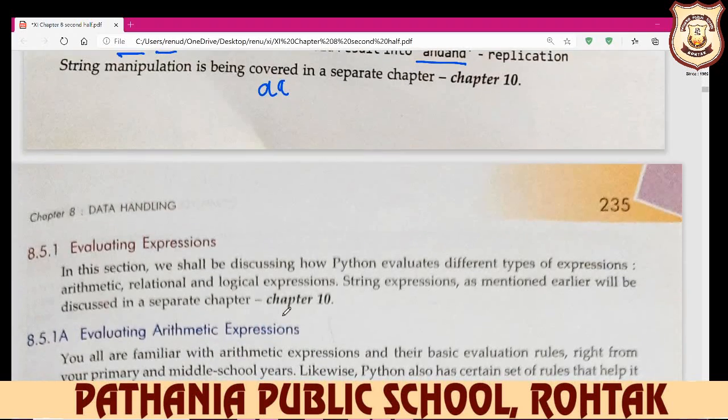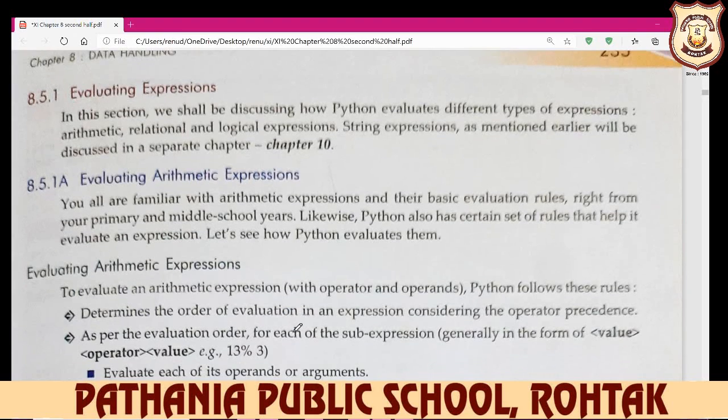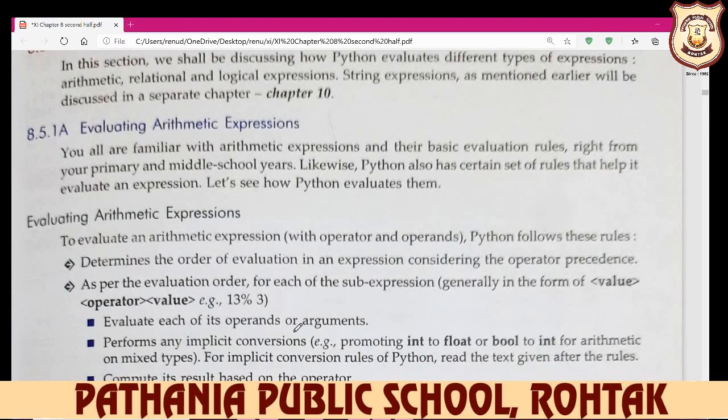Here we only learn about evaluating expressions and evaluating arithmetic expressions. Evaluating arithmetic expression means when you write down your a plus b, a minus b, a plus c. So these types of operators including your operands are your arithmetic expression.